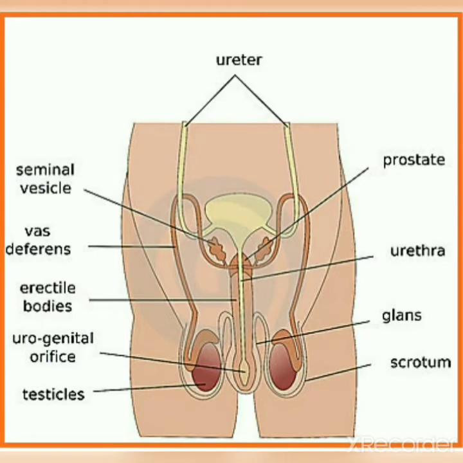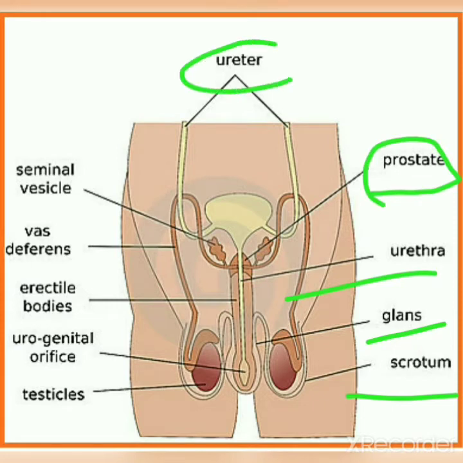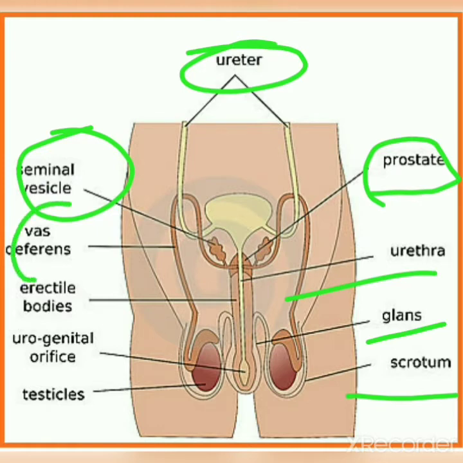Now you see this diagram also: scrotum, glans, this one urethra, the accessory gland, prostate, this one is the ureter, urine pathway. This is also an accessory gland, seminal vesicles, then vas deferens, erectile bodies, urogenital opening, because urine and semen share a common path, that's why we say urogenital opening. This one is the testis.